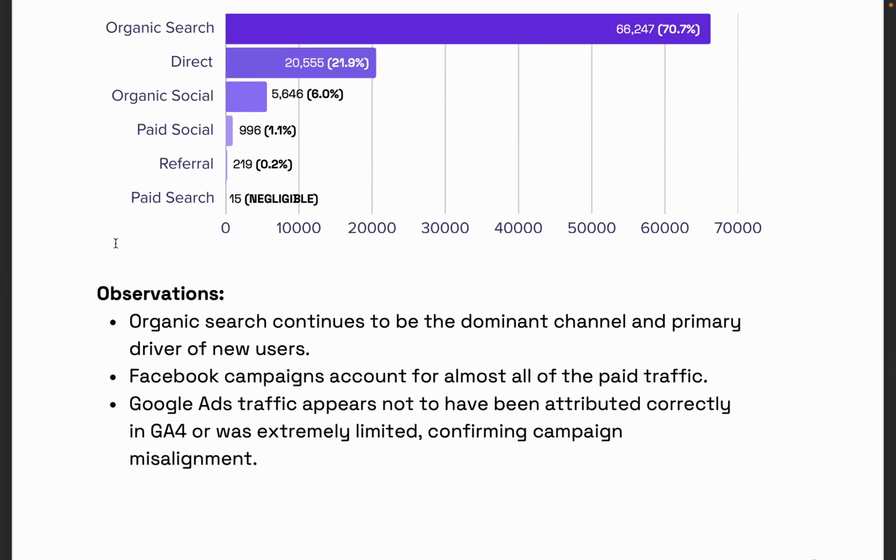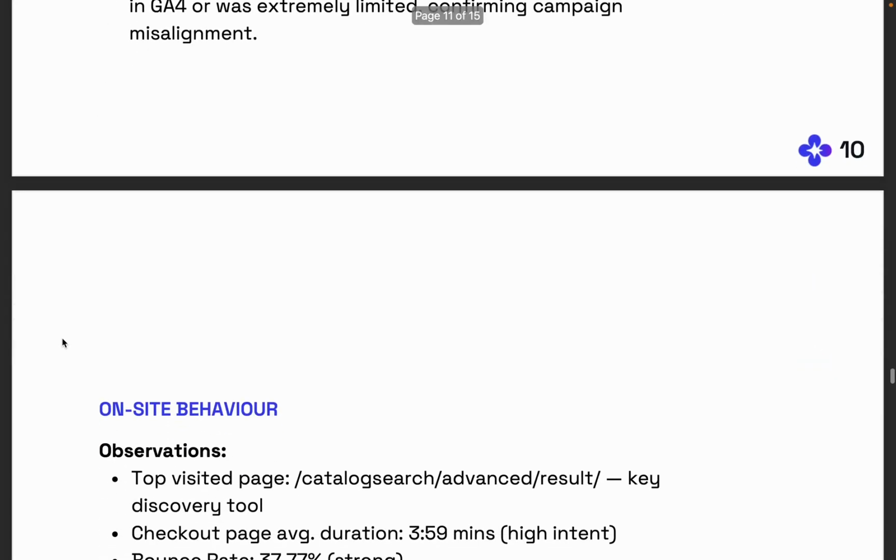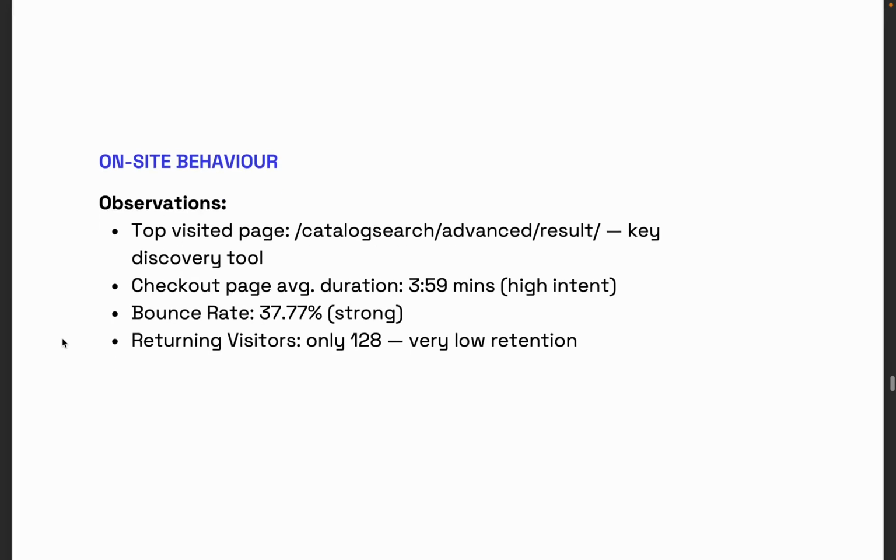You'll see the observation here: organic search continues to be the dominant channel. Clearly from the report above, that's the case, but it was a point for debate because we then said, well, hang on, that's not right. But it raised the point and we could solve the problem. That is where Know Your Market thrives.